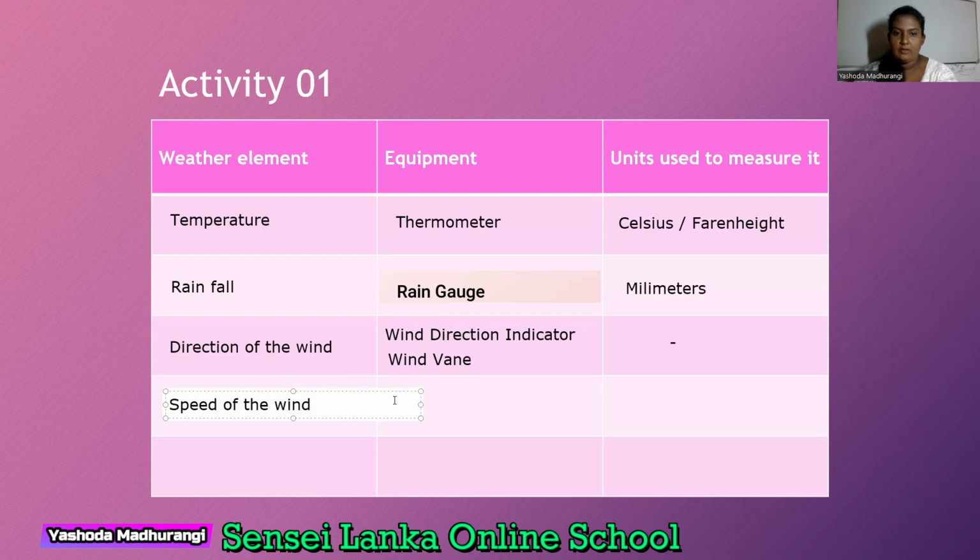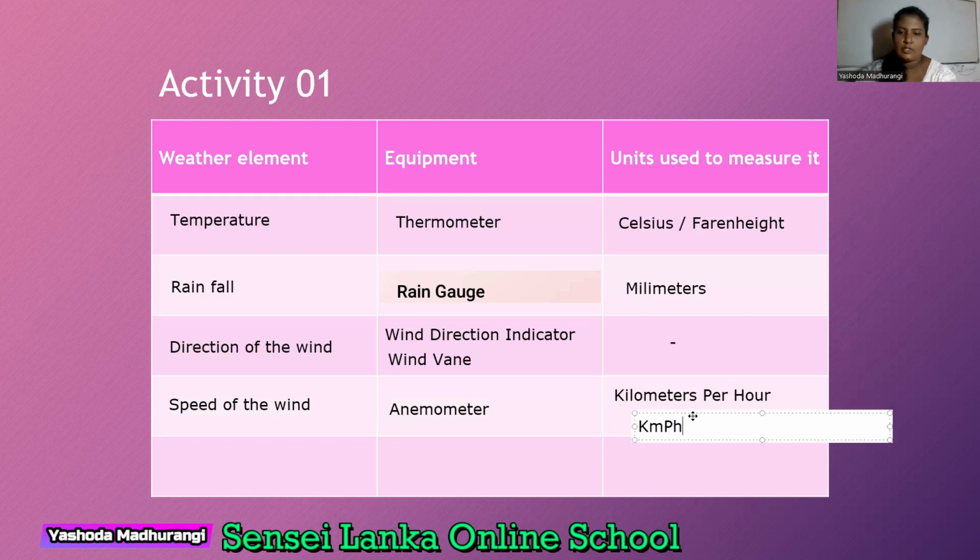For this, we are using anemometer. There I told you the measurement. Kilometers per hour. I told you kmph is the short form.